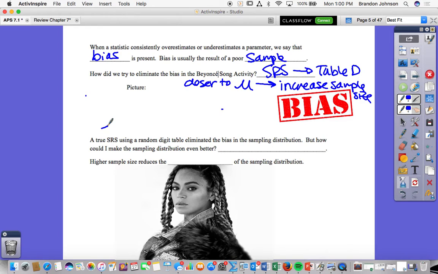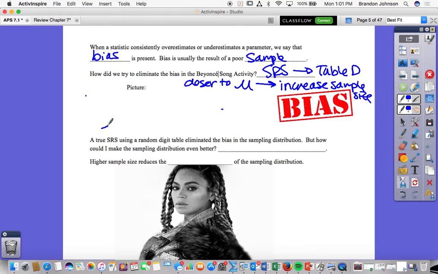For the picture down below, I want you to just put a distribution, maybe similar to this. It doesn't have to be perfect, but just to remind yourself that when we increased this to 10, we got closer to our true population of 3.43. Is this still X bar? Yes, it is. It's still from our sample. We still say that this is a statistic, with our parameter as 3.53. Mu.